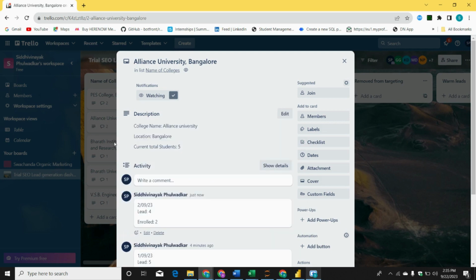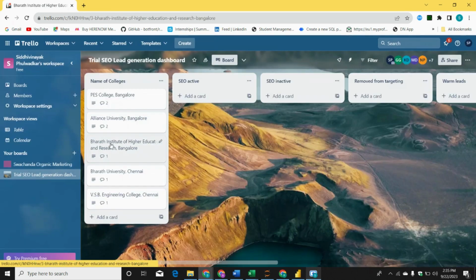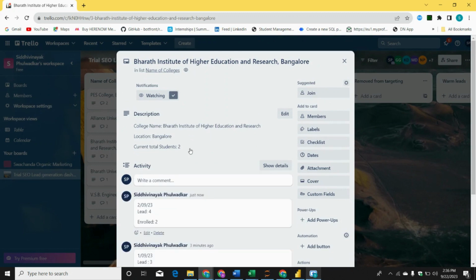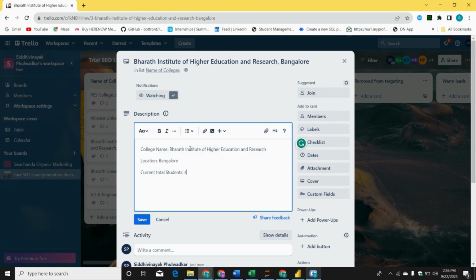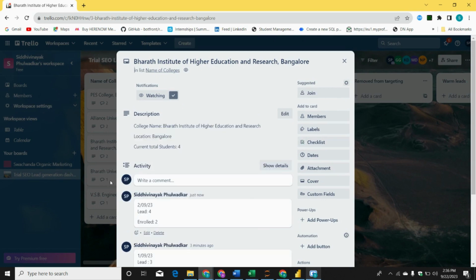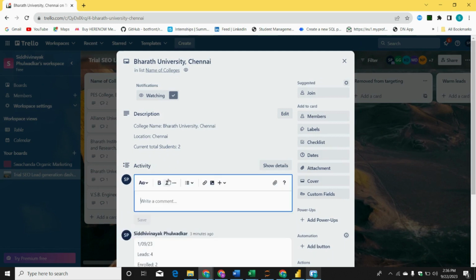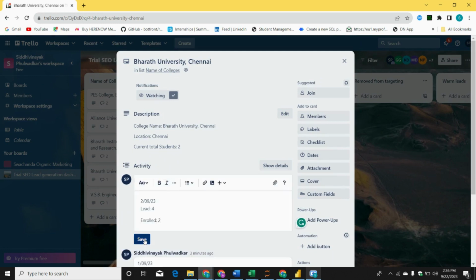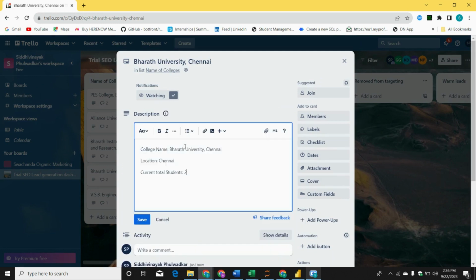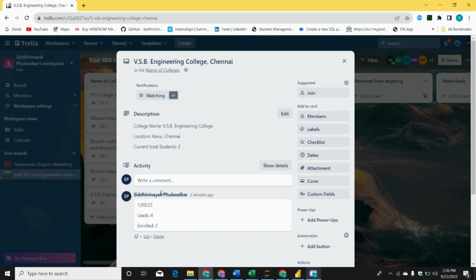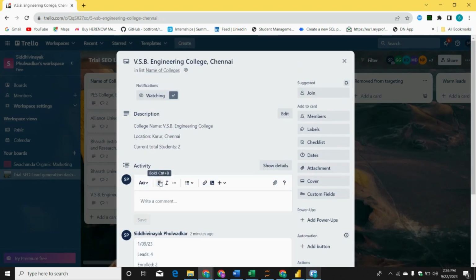Again save, right? Then again I will go to this sheet. I will come over here, save it, come to this, make the changes, increase by 2, save. Why increase by 2? Obviously, according to the leads generation or enrollment, I'm making the changes. So here also increase by 2, it will be 4, save. And here it was 5 and 3. So I will write down the comment on second.